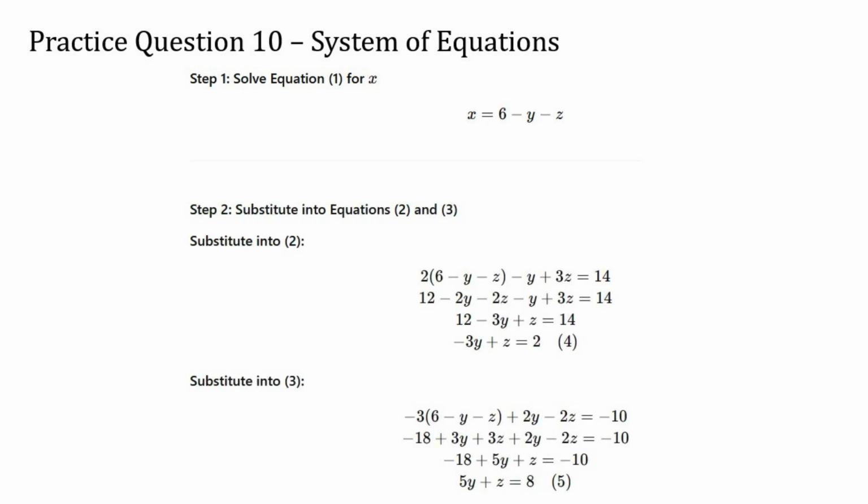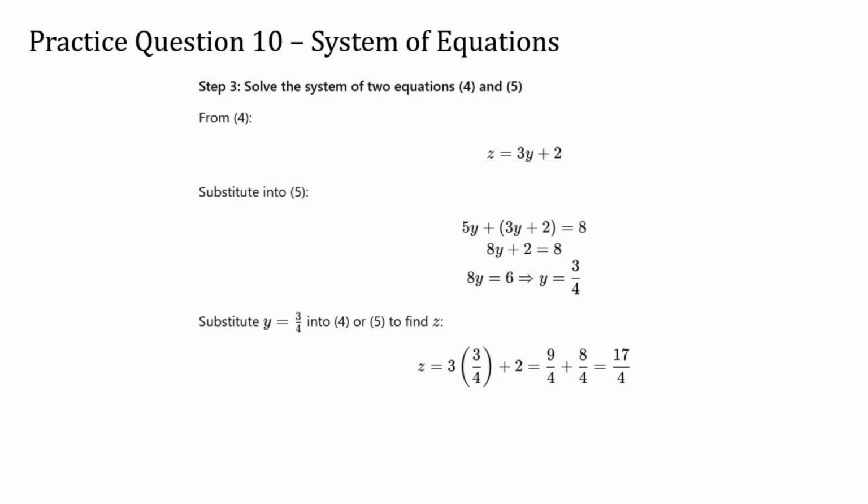Next, we substitute that expression for x into the other two equations, equations 2 and 3. This eliminates x from those equations and leaves us with two equations in only y and z. When we substitute into the second equation, we simplify and end up with a new equation, negative 3y plus z equals 2. Then we substitute into the third equation. After simplifying, we get another new equation, 5y plus z equals 8. Now we have a new, simpler system, two equations with just two variables.